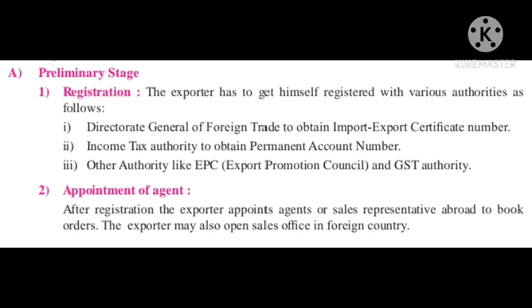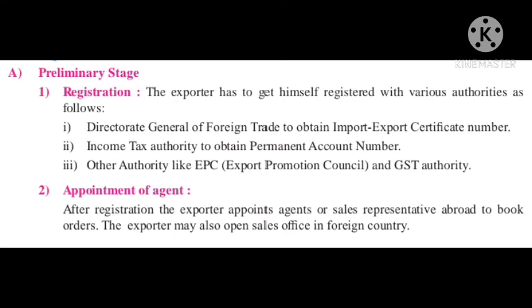The first one is registration. The exporter has to get himself registered with the various authorities such as Director General of Foreign Trade to obtain Import-Export Certificate number. Next, Income Tax Authority to obtain Permanent Account Number. And the next, other authorities like Export Promotion Council and GST Authority.